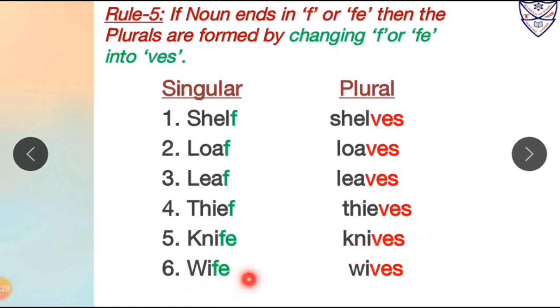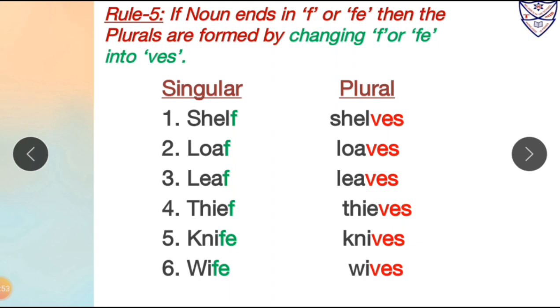Number 6, wife. Over here the word wife is ending with FE. So we will change this FE into VES in plural form. So wife is in singular form and its plural form will be wives. So in all these nouns, if the words end with F or FE, then the plurals are formed by changing F or FE into VES.